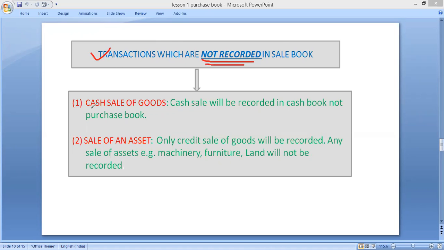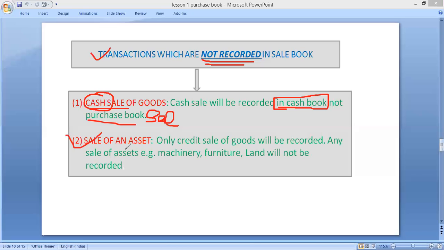First is cash sale of goods. If there is any sale of goods in cash, it will not be recorded in sales book because any cash sale will be recorded in cash book, not in purchase book. Sorry, not in sales book.